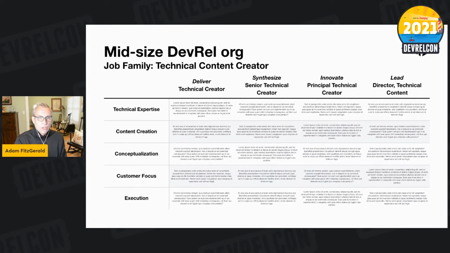And so this is actually not that different from the map we have for the technical content creation team at HashiCorp. But the idea is you have a sort of base level expectation for people to be able to deliver content, a technical creator. And then somebody is able to do more than just read through the technical docs and turn it into readable material, but turn it into something that actually translates more directly to customer use cases.